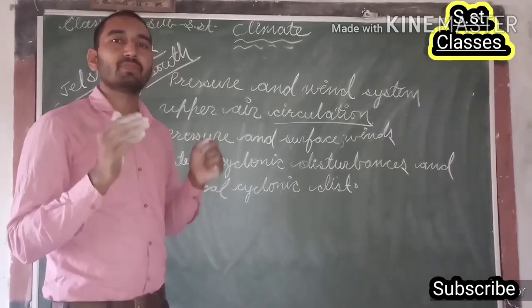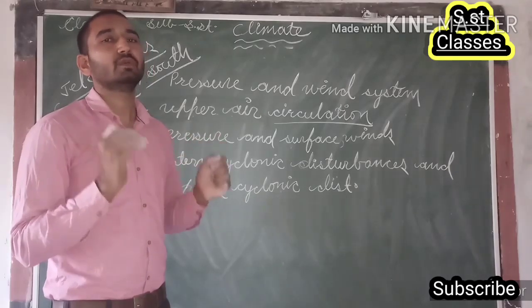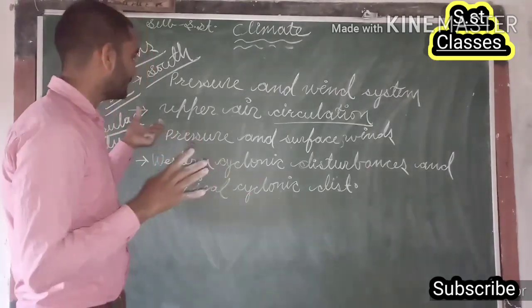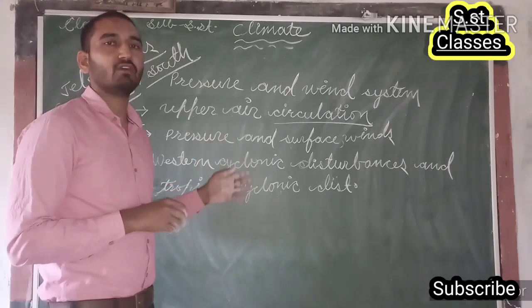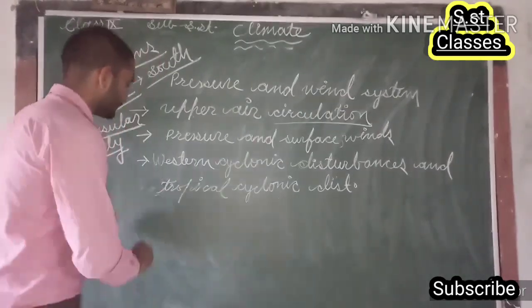Because of this unique climatic condition, we have rainfall during the rainy season. Is that clear, guys? So these are the different factors that govern the climate of India. Along with that, we can discuss the relief features also.